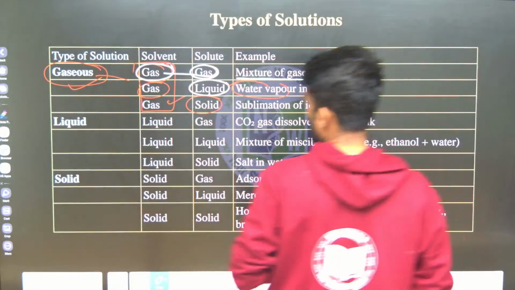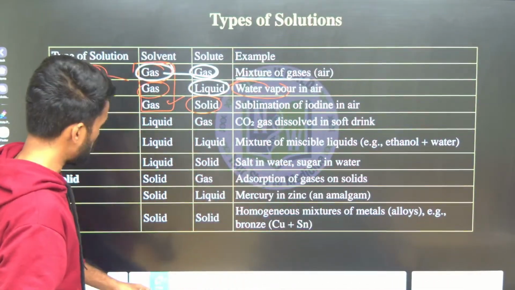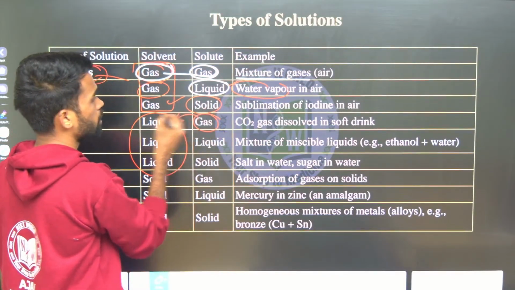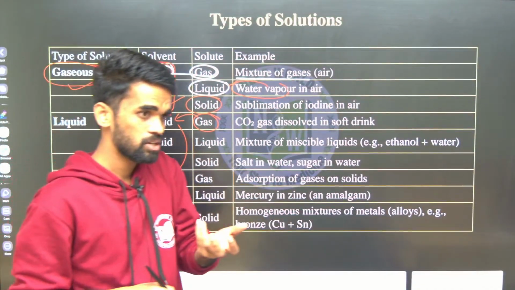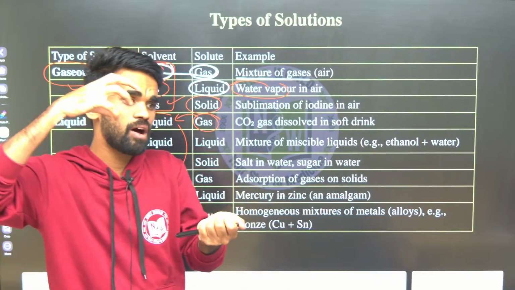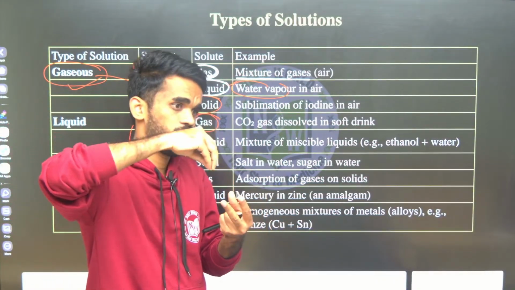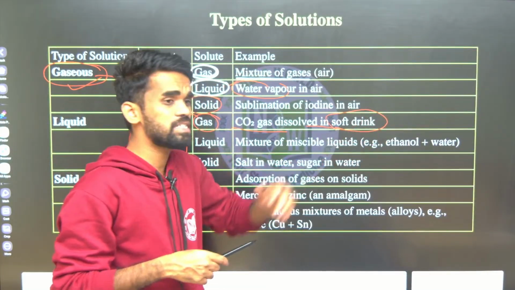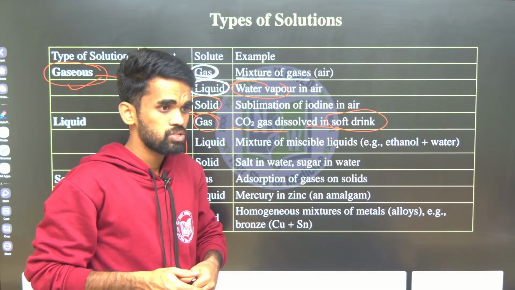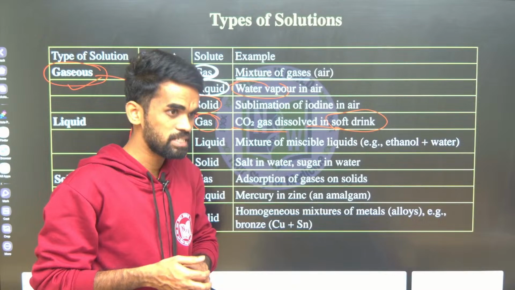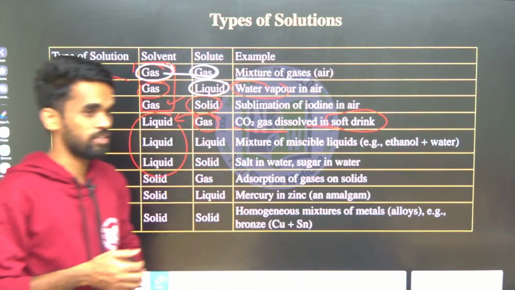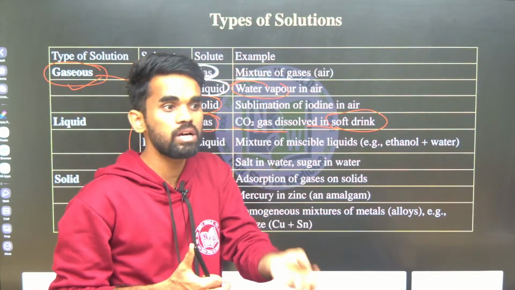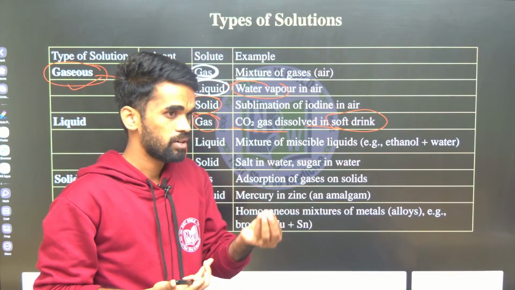Yes. Next, similarly, both can be liquid. Now we have liquid phases. Gas in liquid means cool drinks, carbonated water we'll say. They pass CO2 gas into the water under high pressure, so CO2 dissolves in water, and we are making it a soft drink. Which state is it? Liquid state. So what is our solvent there? Water. Okay, and the solute is CO2 gas. Or in other words, oxygen dissolved in water is also an example of gas in